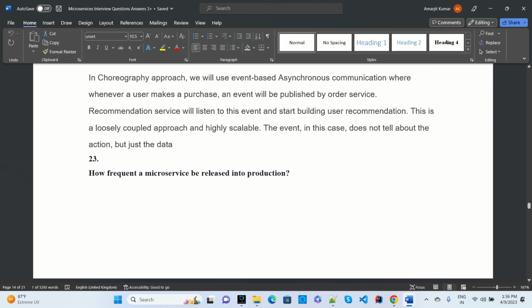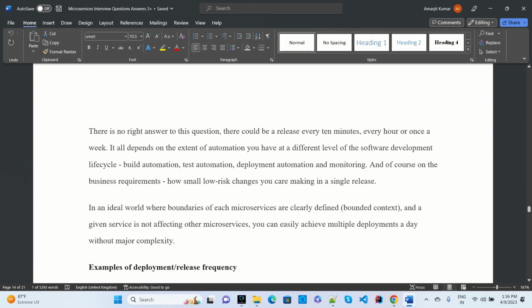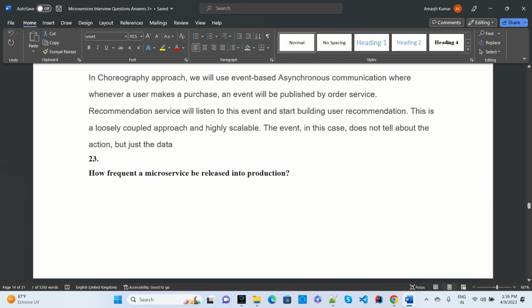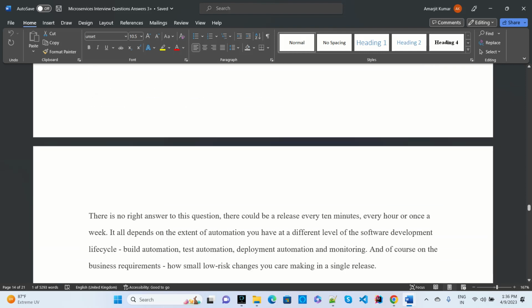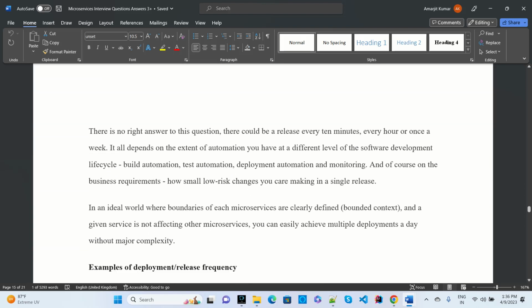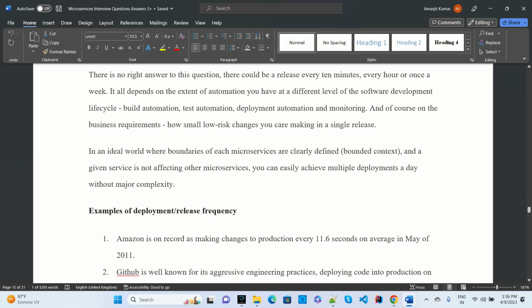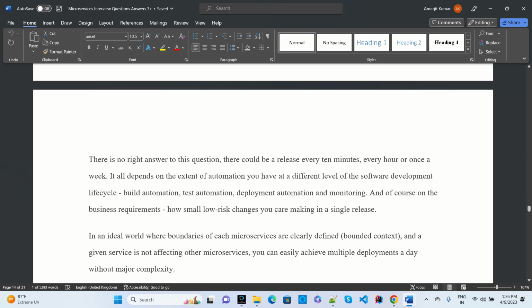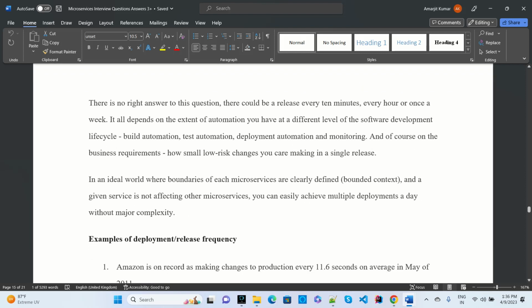Other questions ask how frequently a microservice will be released in production. For that, there are many ways, and how frequently depends on the requirement. If you want to develop anything, you can have CI/CD configured and do the deployment. With auto CI/CD configured, a script will run and the deployment will happen, or any change will automatically trigger the call and be deployed.